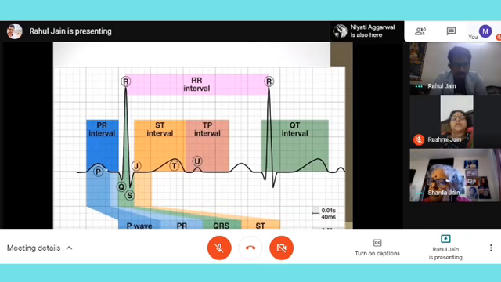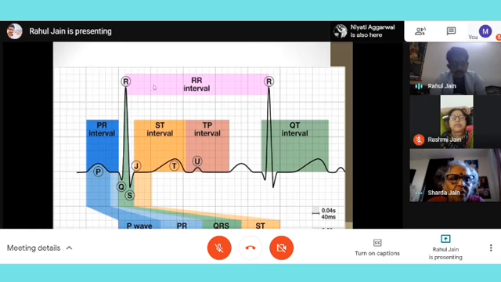So PR interval is from the beginning of P to the beginning of QRS. With the word interval, it becomes P wave plus the isoelectric segment. But the PR segment is minus the wave. After the P wave ends and before the QRS starts, that part is only the PR segment. This is the significance of calling it PR segment and PR interval.